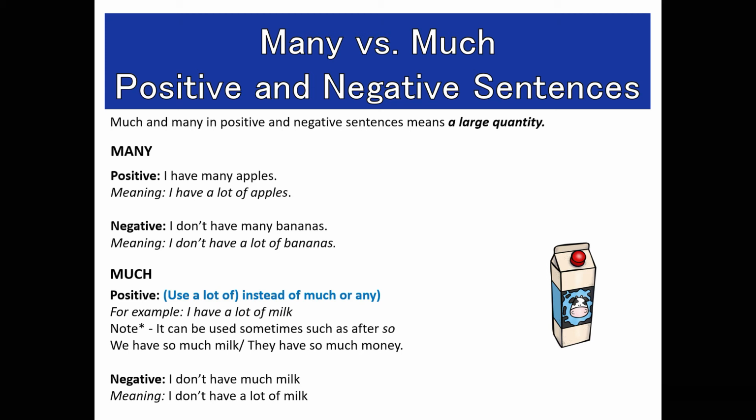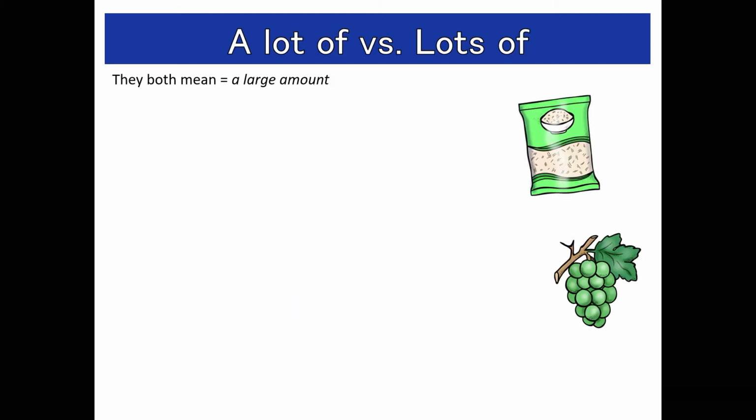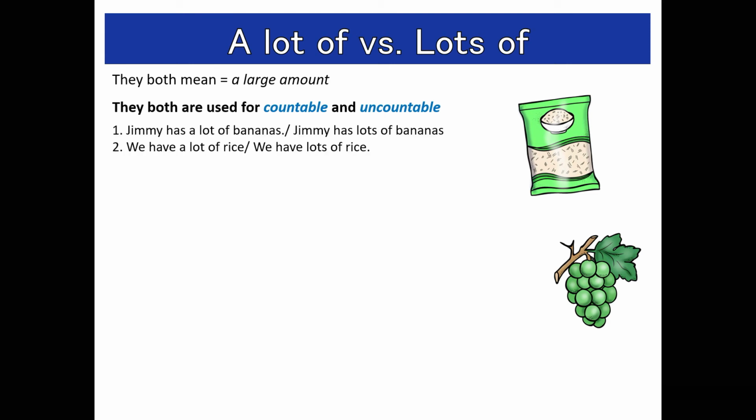Negative: I don't have much milk, meaning I don't have a lot of milk. So, a lot of versus lots of. They both mean a large amount. They are both used for countable and uncountable nouns. Jimmy has a lot of bananas. Jimmy has lots of bananas. We have a lot of rice. We have lots of rice.